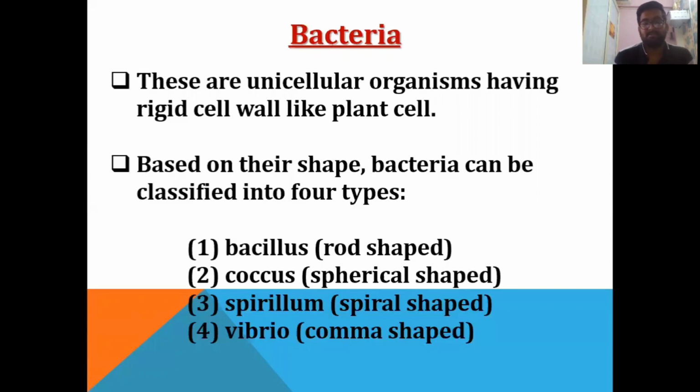First is bacillus or rod-shaped bacteria. Second is coccus or spherical shaped bacteria. Third one is spirillum or spiral shaped bacteria, and the fourth one is Vibrio or comma shaped bacteria.